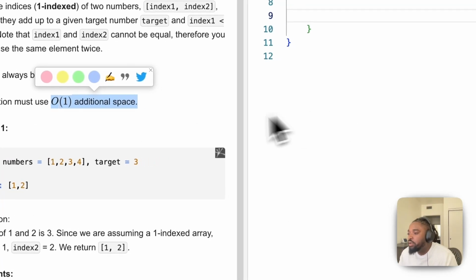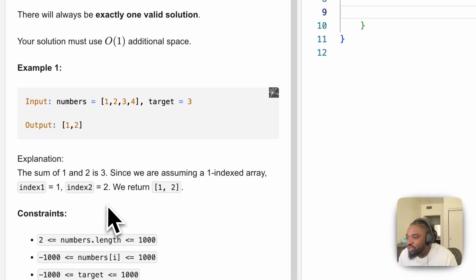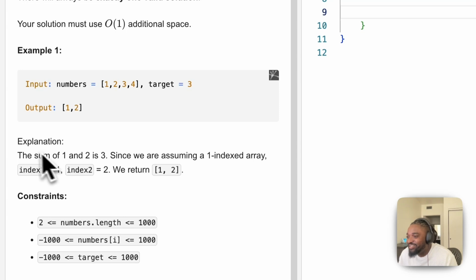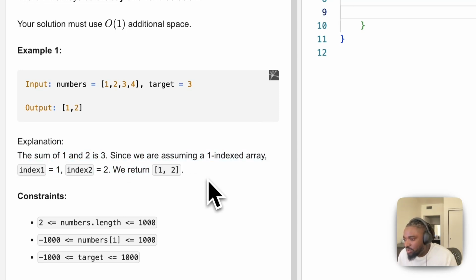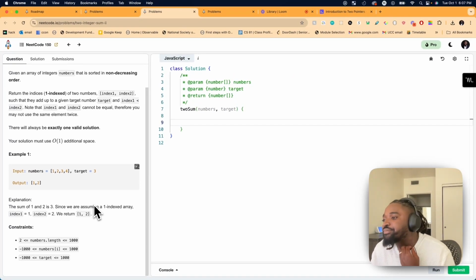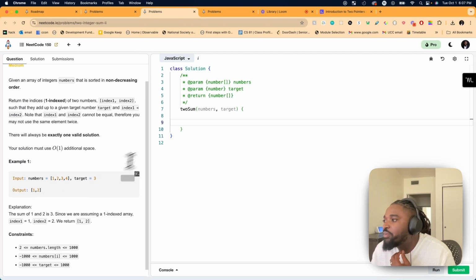Okay, so that means we can't use a map here, right, guys? Because this is a two-sum and we can't use a map. Okay, so let's do this. This is fun. The sum of 1, 2, 3. Okay, so this is an example. That's cool. Target is 3. Output is 1 and 2. I think the output is at the indexes.